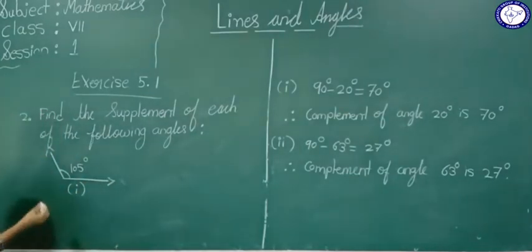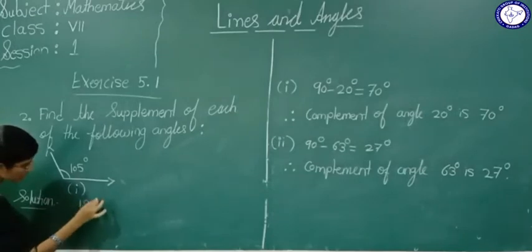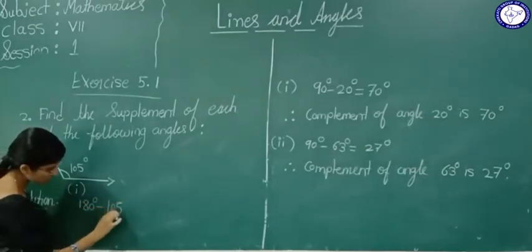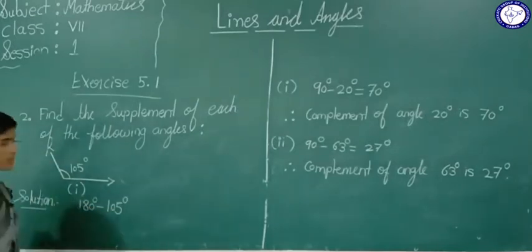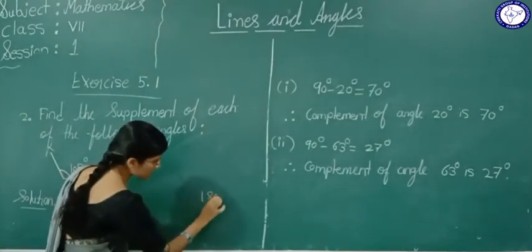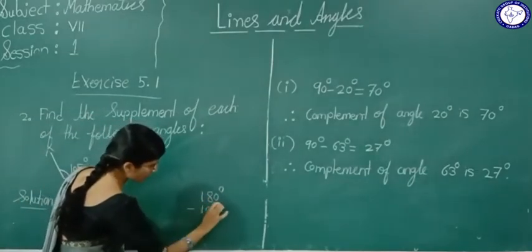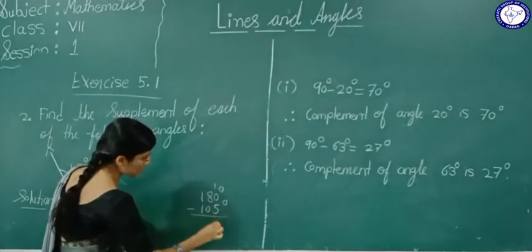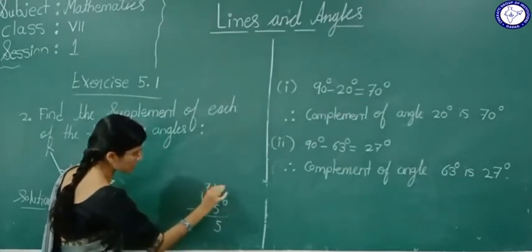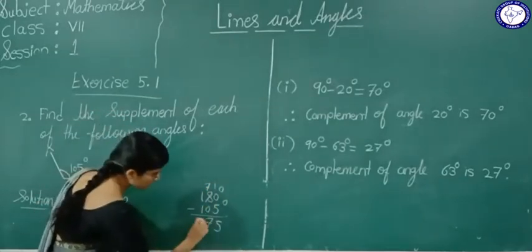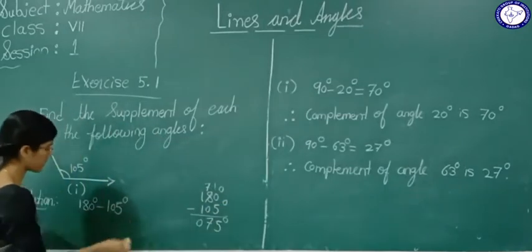Okay. So solution, 180 degree minus 105 degree you do. Now see here, what is 180 degree minus 105 degree? 10 minus 5 is 5. Here it will become 7. Okay. It will be 75 degree.